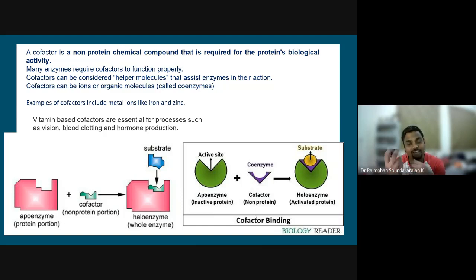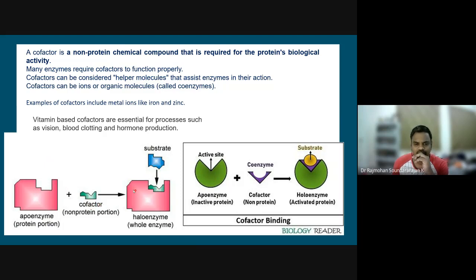So that will readily get attached to the substrate. That is, the substrate will come and get attached to the active sites of this holoenzyme, that is, this enzyme plus coenzyme. If you look here, this is the apoenzyme and this is a cofactor. You can draw it with any shape, different shapes. That's why I showed you two different designs here. Any shape, there is an apoenzyme to which a cofactor comes in contact.